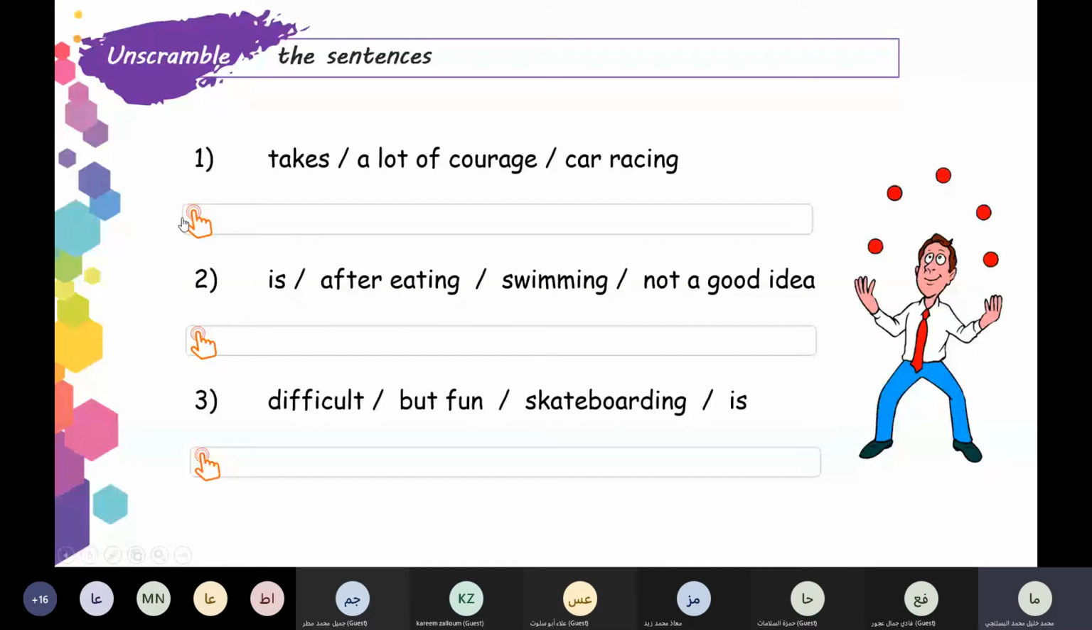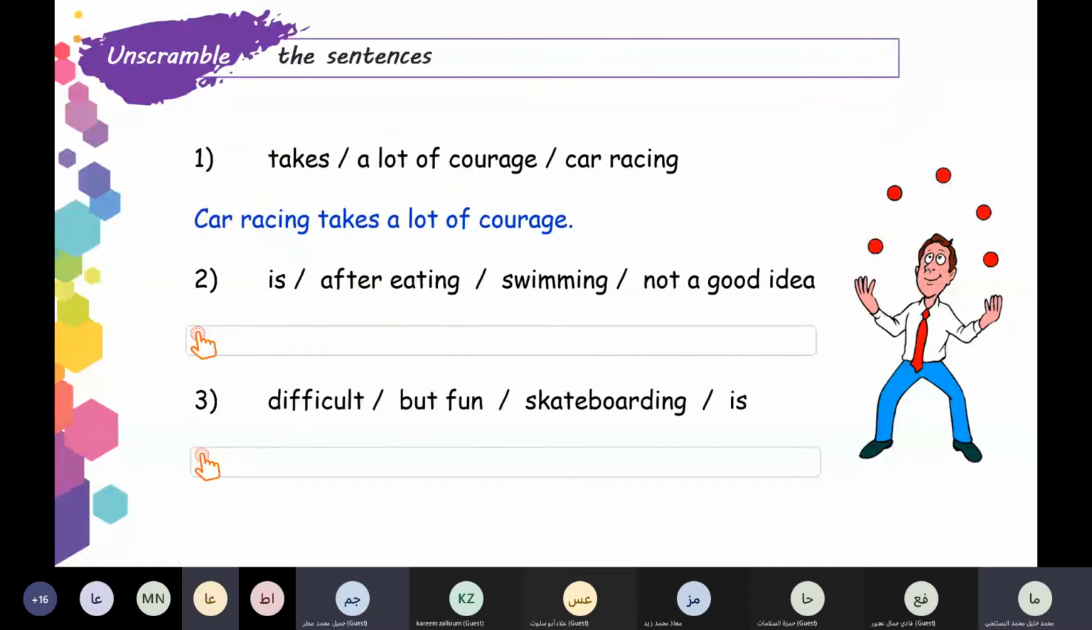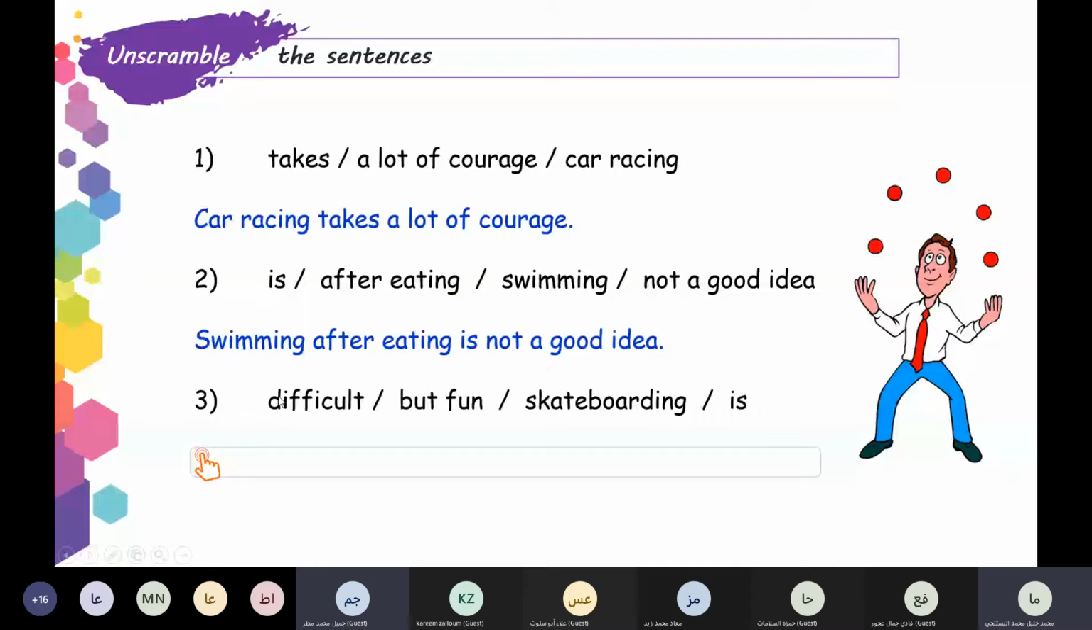Good. Number two, who can try? Can I answer? Yes, Jamil. Okay. After eating, swimming is not a good idea. Or swimming after eating. Okay. Swimming after eating is not a good idea. Good. Can I answer, teacher? Yes. Skateboarding is fun, but it's difficult but fun. Good. Skateboarding is difficult but fun.